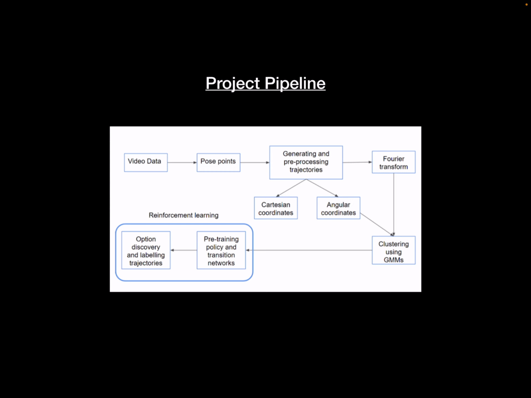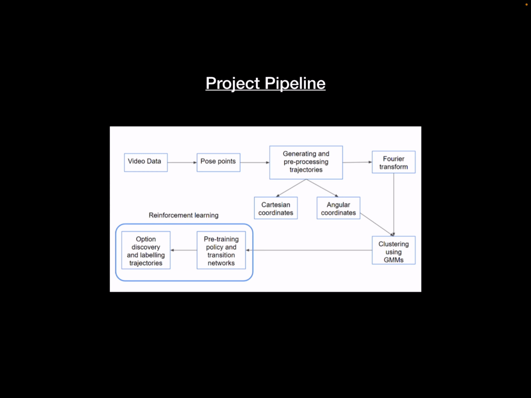Now, if we look at the project pipeline, first, just as we had discussed, we have huge amounts of video data, and then we run this video data into some pose estimator, which tells us where these key points are. To make it more mathematical, rather than just people watching videos, we use pose estimators to tell us coordinates of where joints are and what the joint angles are. So these coordinates, we do a little pre-processing and then we generate trajectories such that this finally becomes meaningful state representations for a reinforcement learning problem.